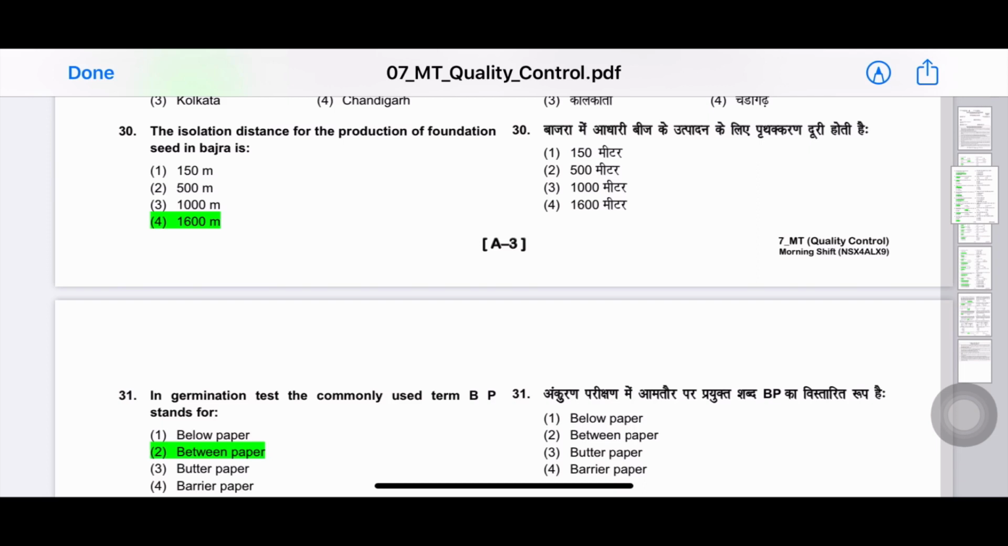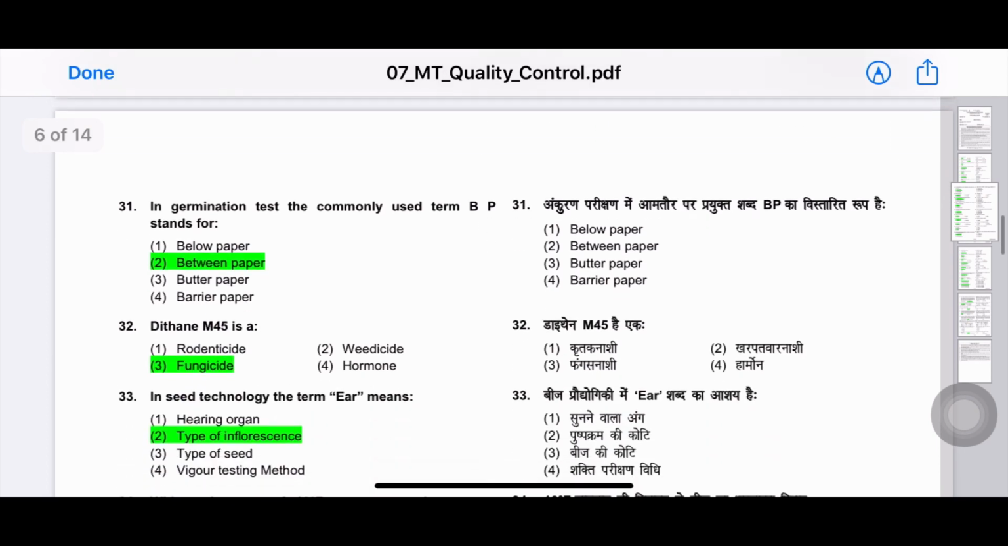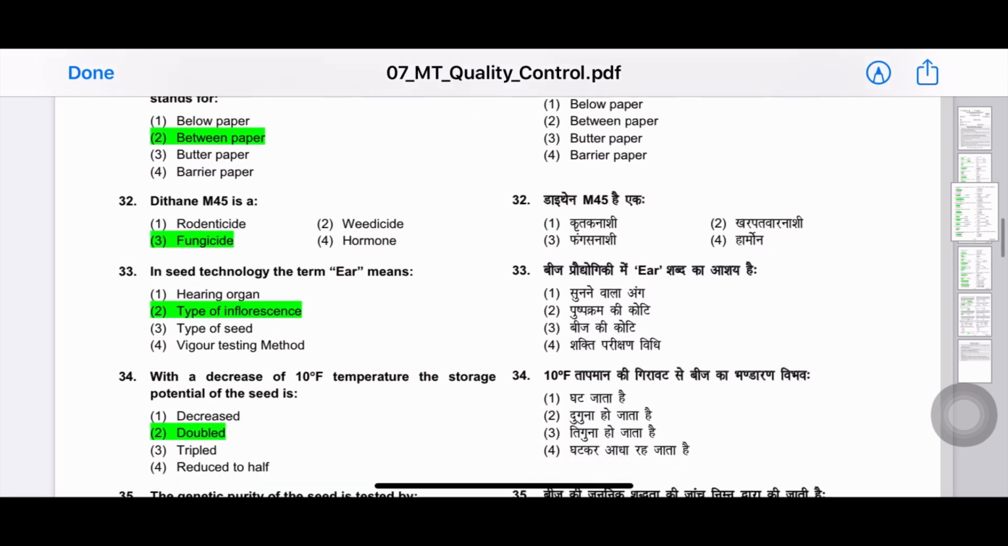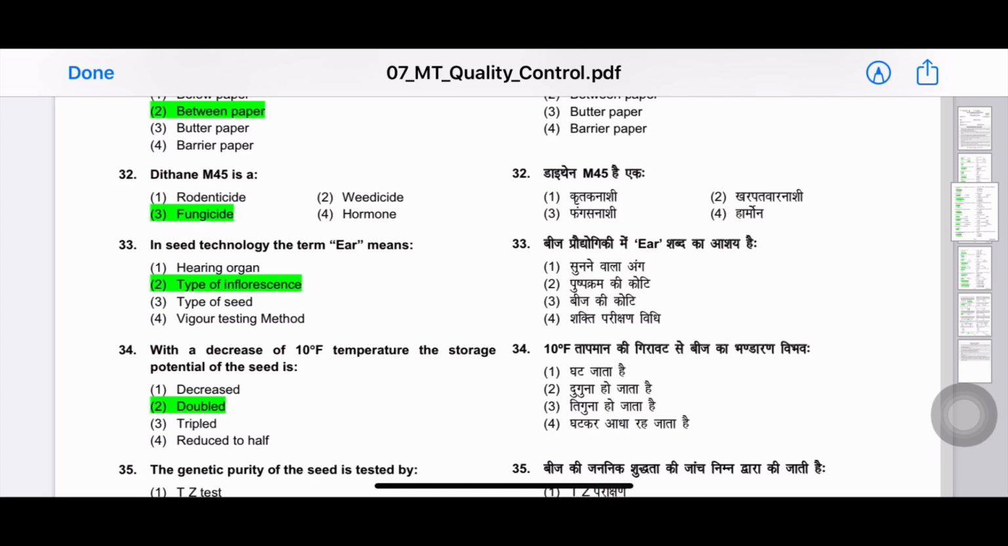Always remember to read the isolation distances while preparing for the National Seed Corporation examination. Isolation distances of almost all the crops are very important. Next question. In germination test, the commonly used term BP stands for between paper. Next question. Dithane M45 is a? The answer is it is a fungicide.